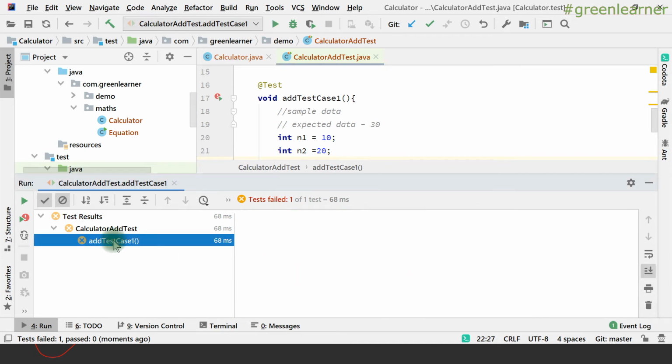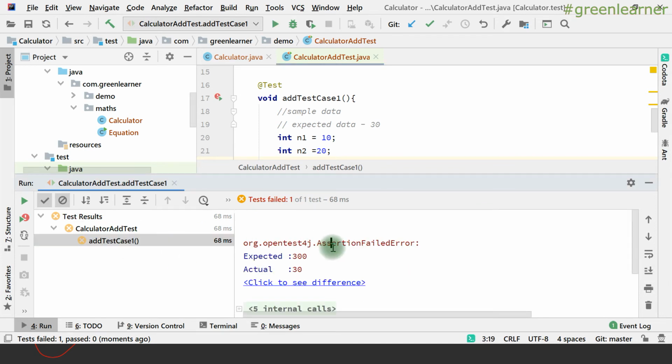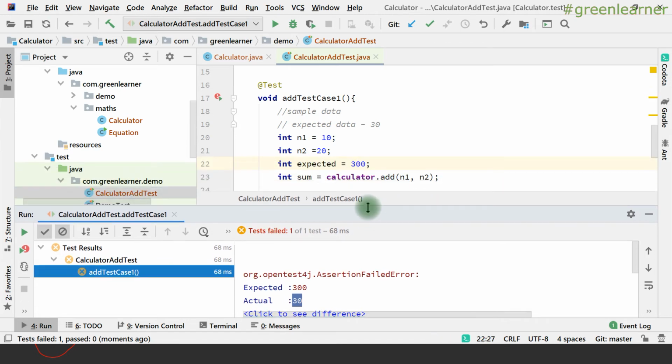So here, if I select this, I can get the exact problem that it had. Expected result was 300, but the actual result is coming 30, right? So I know what the problem is, and I can go ahead and correct this test again, right?